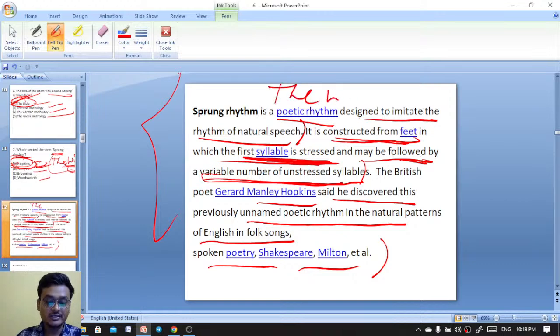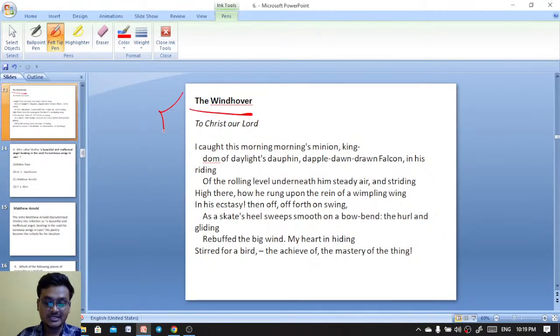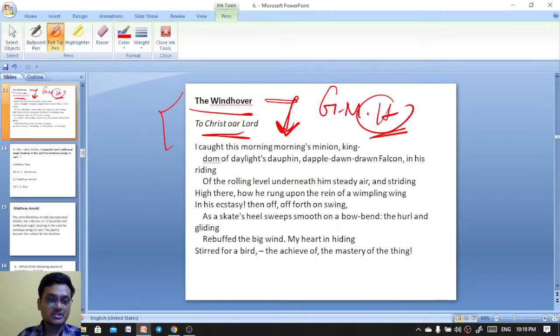Sprung rhythm was used in The Windhover. The Windhover, by Gerard Manley Hopkins, was dedicated to Christ our Lord. So that's why the dedication goes to Christ. And the beginning lines are very important in this poem.